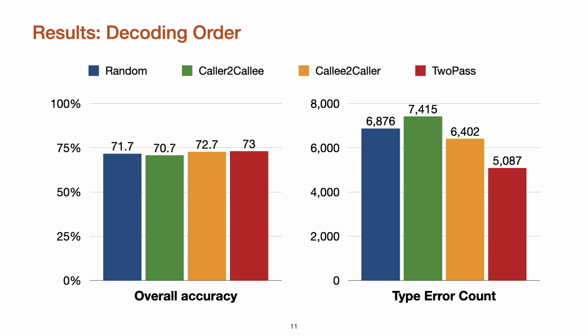Lastly, we also compared the performance of following different decoding orders. The results show that our proposed two-pass decoding strategy performs the best, and it especially improves the type error count, which suggests that having a second decoding pass is crucial for improving the overall type consistency across the code base. We also see that a bad decoding order like caller to callee can lead to worse performance than just following a random decoding order.